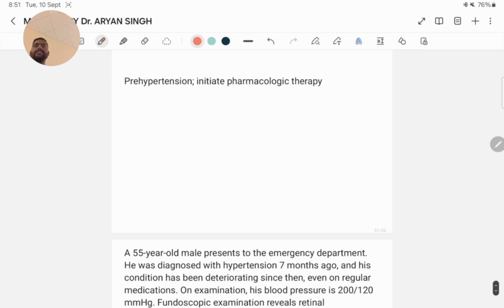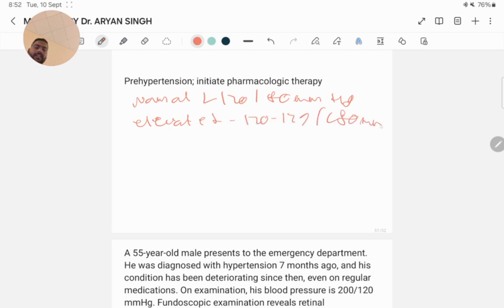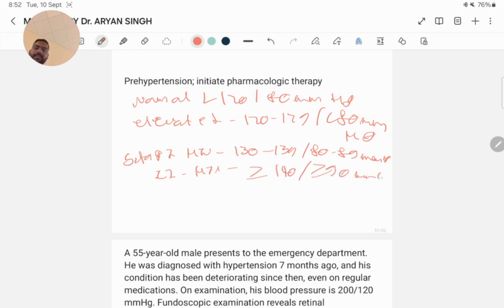The AHA guidelines classify blood pressure as follows: normal, less than 120 by 80 mmHg; elevated, 120 to 129 and less than 80 mmHg; stage 1 hypertension, 130 to 139 or 80 to 89 mmHg; stage 2 hypertension, more than or equal to 140 or 90 mmHg.